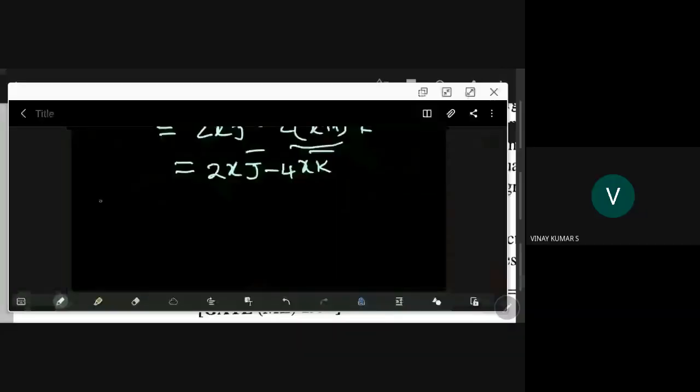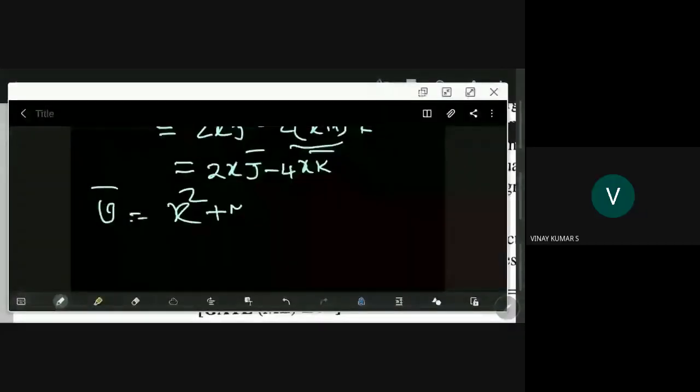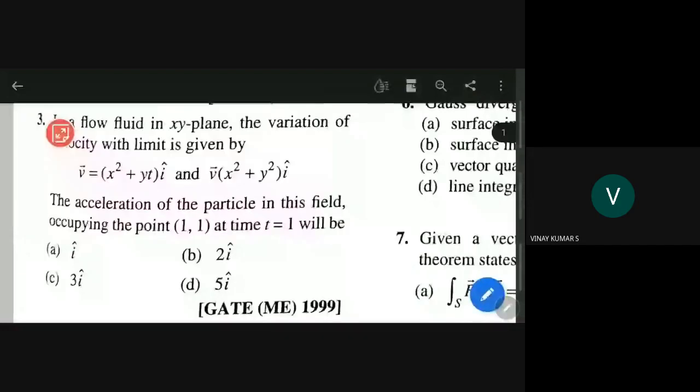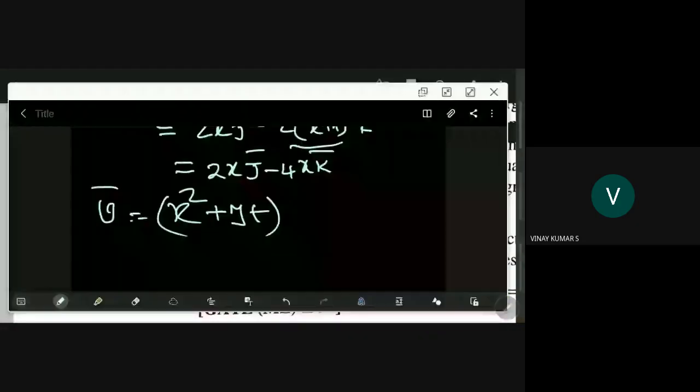V bar is equal to x square plus yt into I cap, only in one direction it is there. Okay, good.